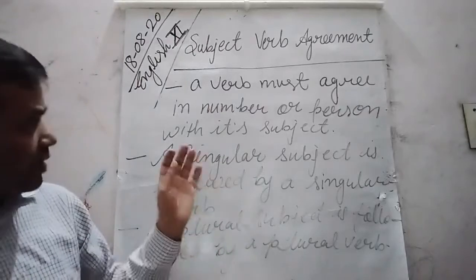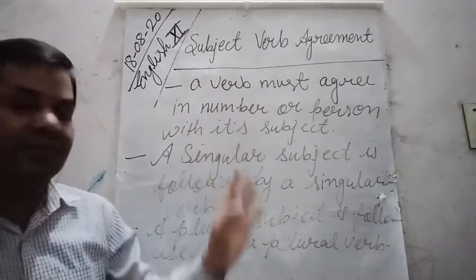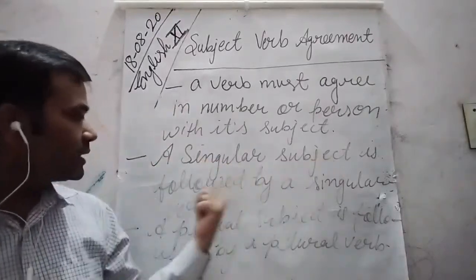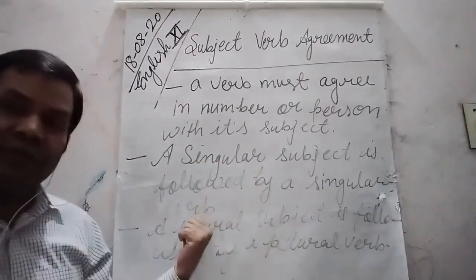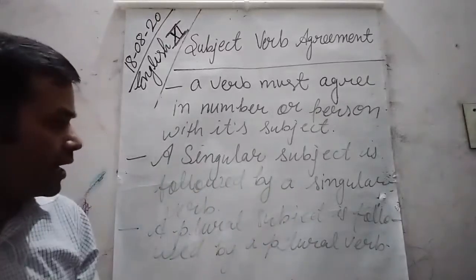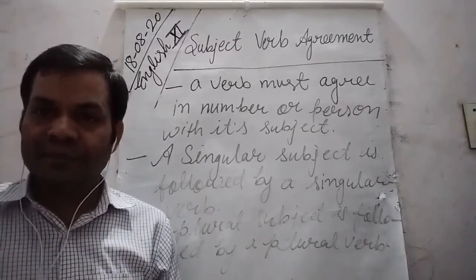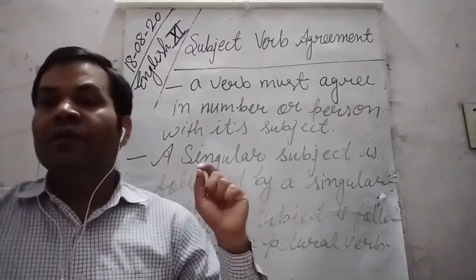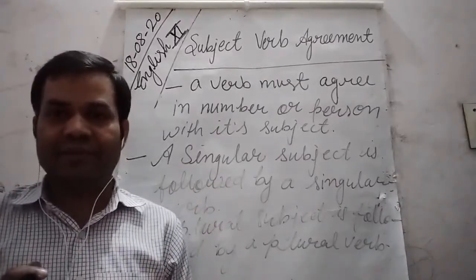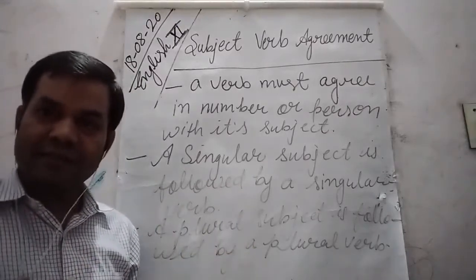So dear students, what does it mean? A verb must agree in number or person with its subject. It means a singular subject is followed by a singular verb in a sentence, while a plural subject is followed by a plural verb. Is it clear? So let us go through some examples to understand it better.